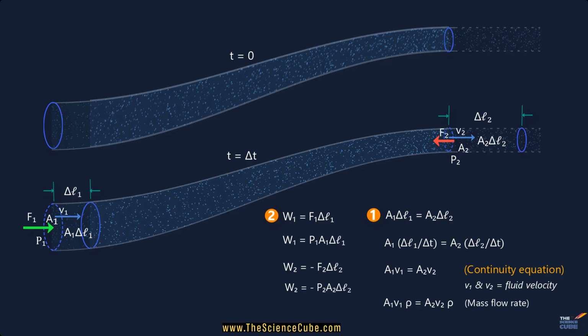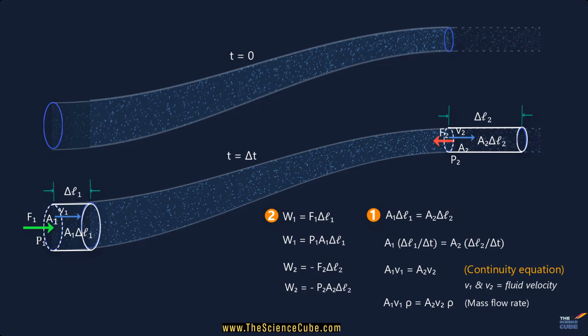Next, let us not forget about gravity, that is also a force and therefore does work on the fluid. Think of it this way, if a chunk of fluid starts out at a lower level and ends up at a higher level, it has to gain height against gravity.